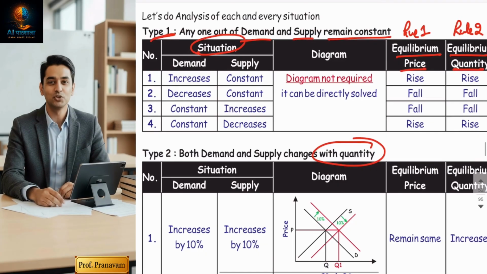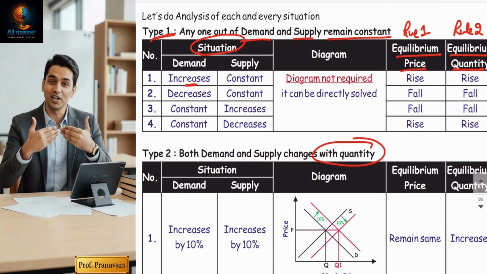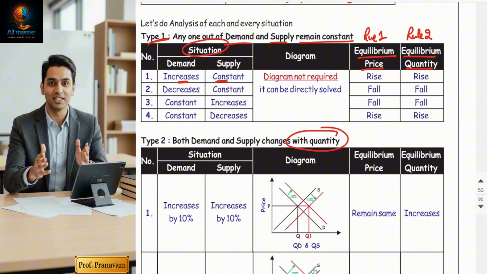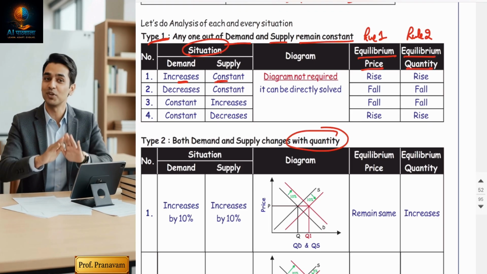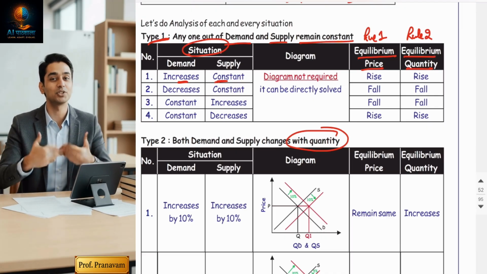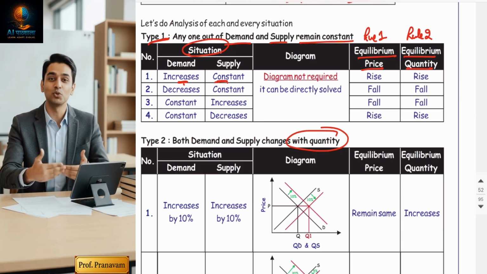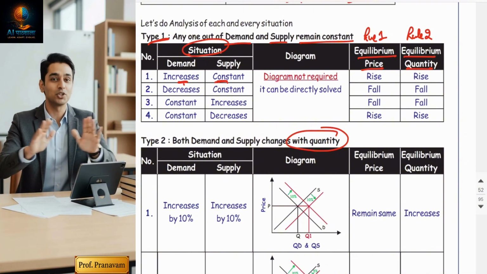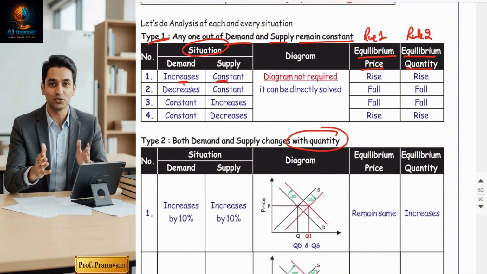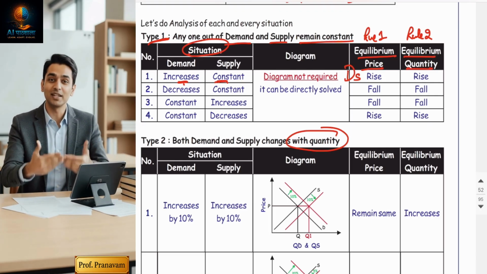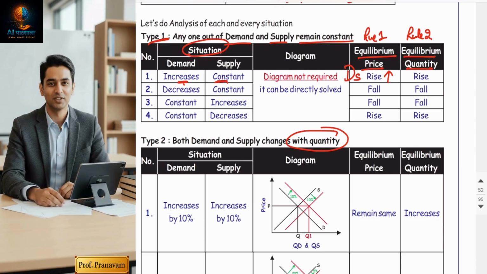That's all. Now, see, first situation: demand is increasing, supply remains constant. No diagrams required. In your module, they have explained the effects on equilibrium price and quantity with the help of diagrams. No need for a diagram, it's a waste of time. I'm just giving you rules, short and crisp. So demand is increasing, supply remains constant, right? What impact will there be on the price? First, for price impact, you have to compare demand and supply both. Supply is constant, demand is increasing, so demand will become greater than supply, so price will rise, inflation will take place.